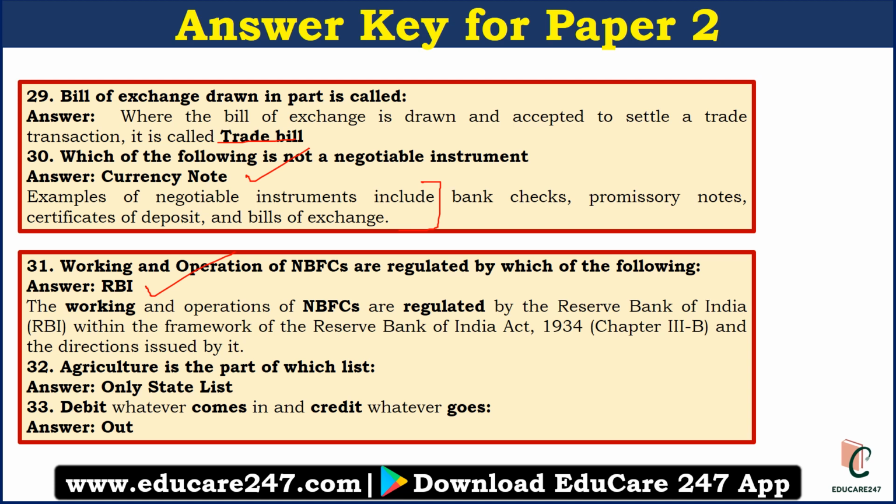Question number 32. Agriculture is the part of which list? It is the part of only state list. Don't get confused. It is not the part of concurrent list or the central list. It is the part of only state list. Debit whatever comes in and credit whatever goes out. It was very simple question. Very simple question.